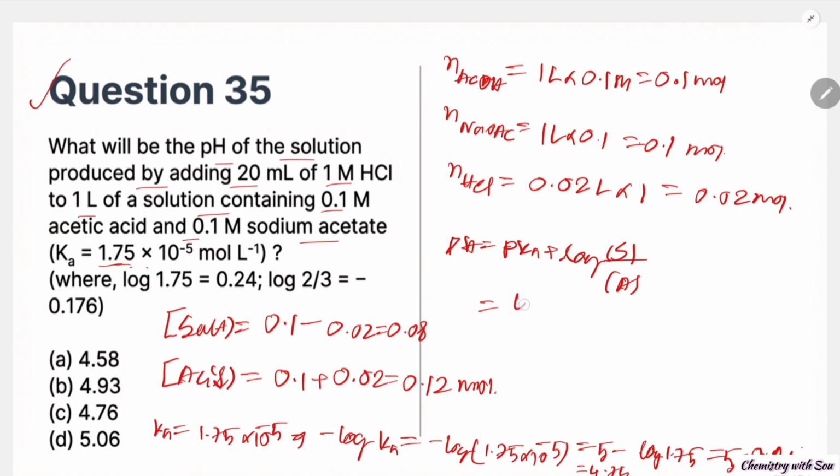Now pH is 4.76 plus log of 0.08 by 0.12, so the final value is 4.584. So option A is correct.